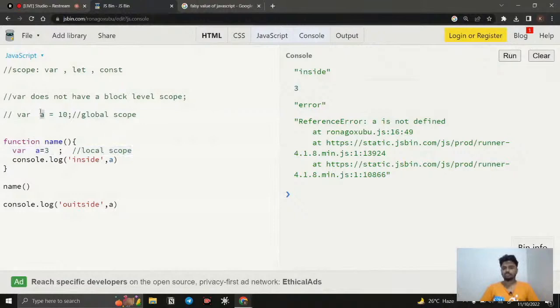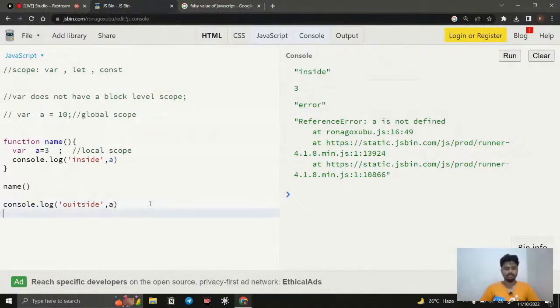When it comes to global scope, we can access it wherever we want, but when it comes to functional scope, the local scope, it is accessible only inside the function, not outside the function. And that is well and good. Why am I creating a variable inside a function? Because I need to access it only inside that, right? I don't want to access it in the outside world. So that is why it is well and good.